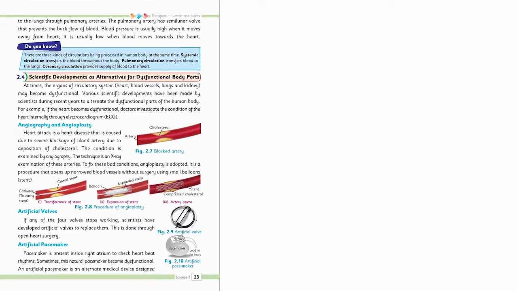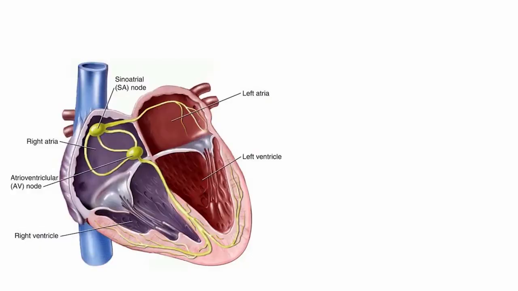The next technology to cure a dysfunctional body part is the artificial pacemaker. What is a pacemaker? Pacemakers are the structures present in the heart to control the heartbeat. Here in the picture there are 2 pacemakers. These pacemakers are called nodes. One of them is the sinoatrial node or SA node, and the other one is the AV node or atrioventricular node.